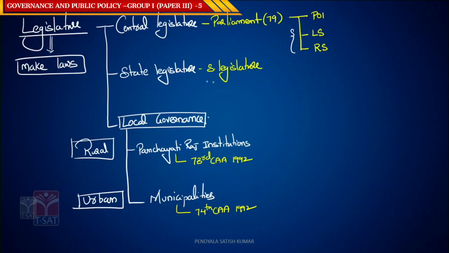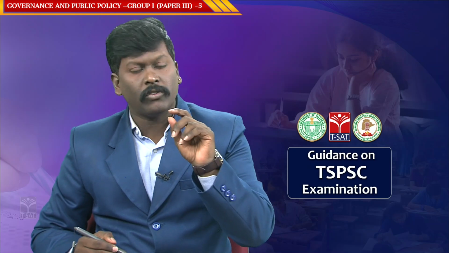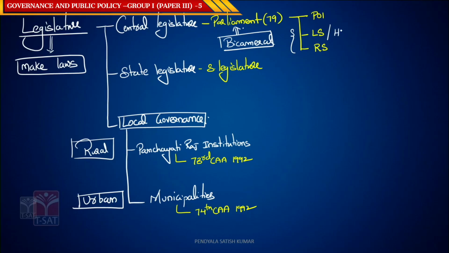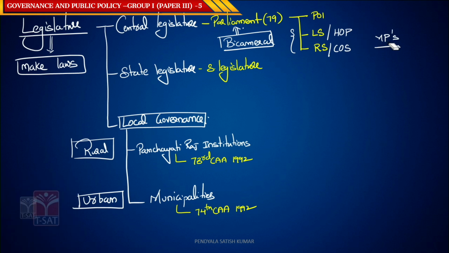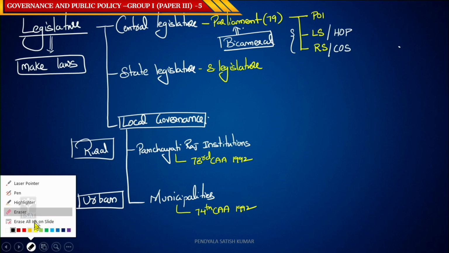Because we have two houses, parliament is always bicameral legislature, two houses. If it is one house, that is unicameral. The terms Lok Sabha and Rajya Sabha are nowhere mentioned in the constitution. Lok Sabha is called House of People, Rajya Sabha is called Council of States. Both the members of Lok Sabha and Rajya Sabha are called MPs.